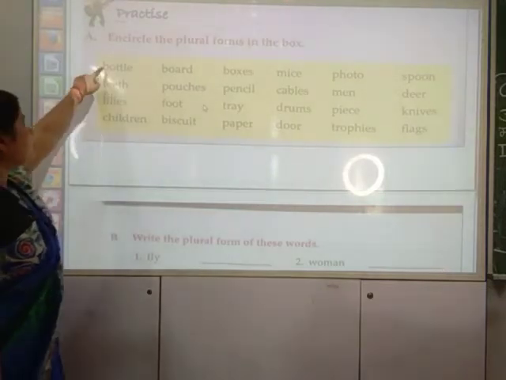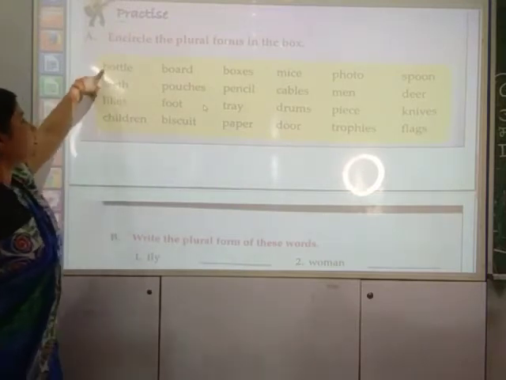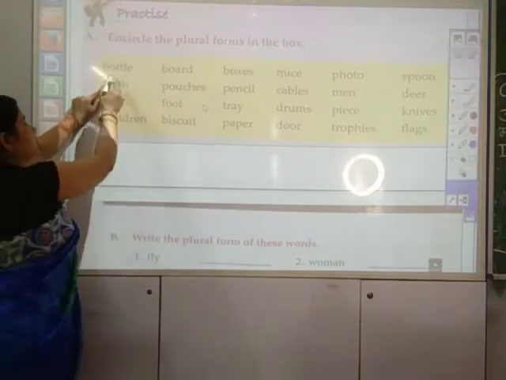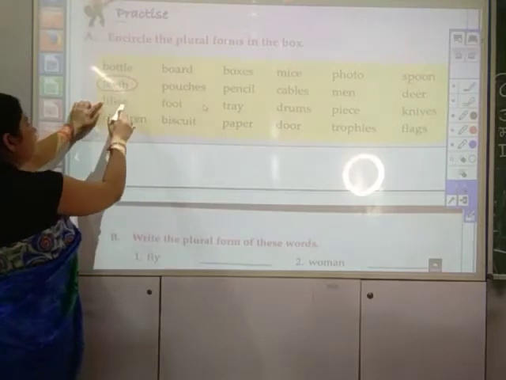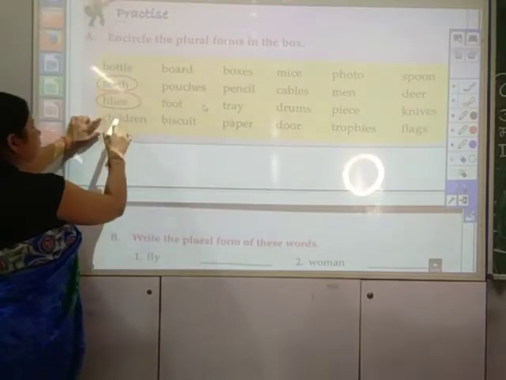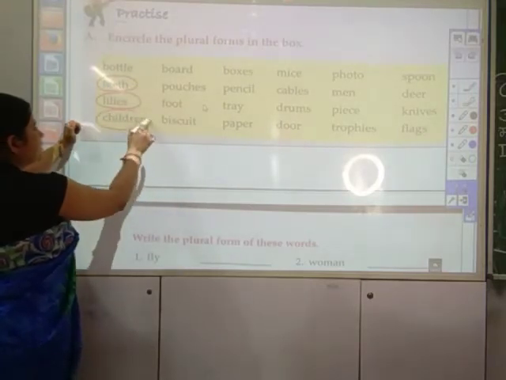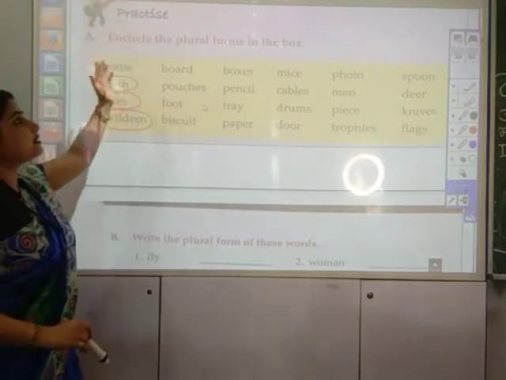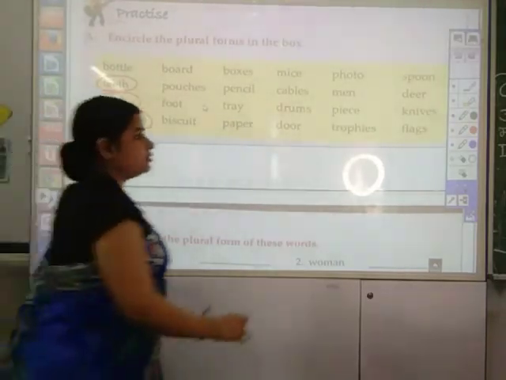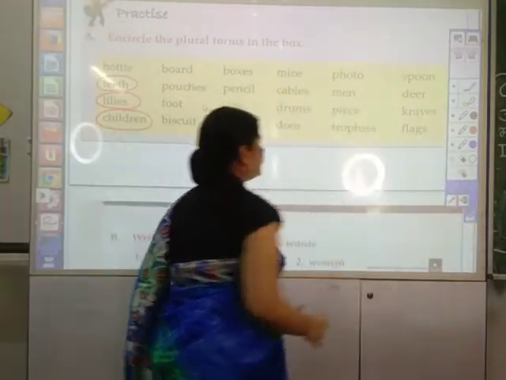Like I am doing like this. See, bottle singular, teeth plural, lilies plural, children plural. Question ये कहता है encircle the plural forms. Plural forms को encircle करना है.